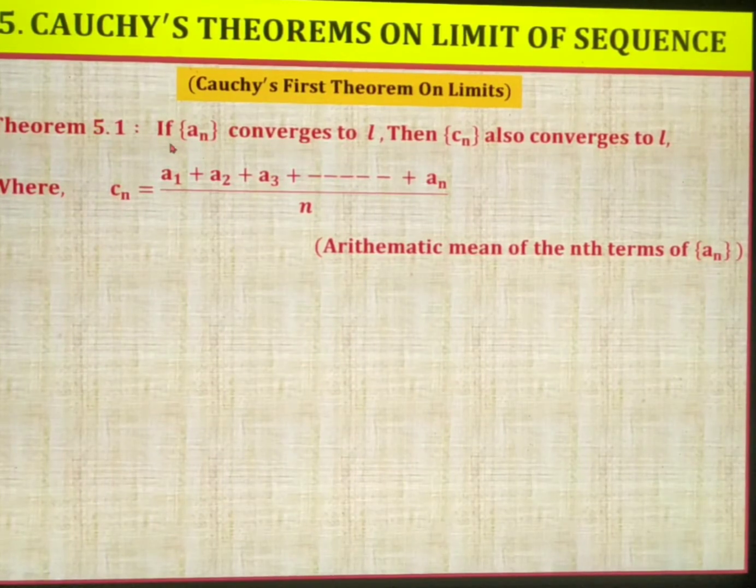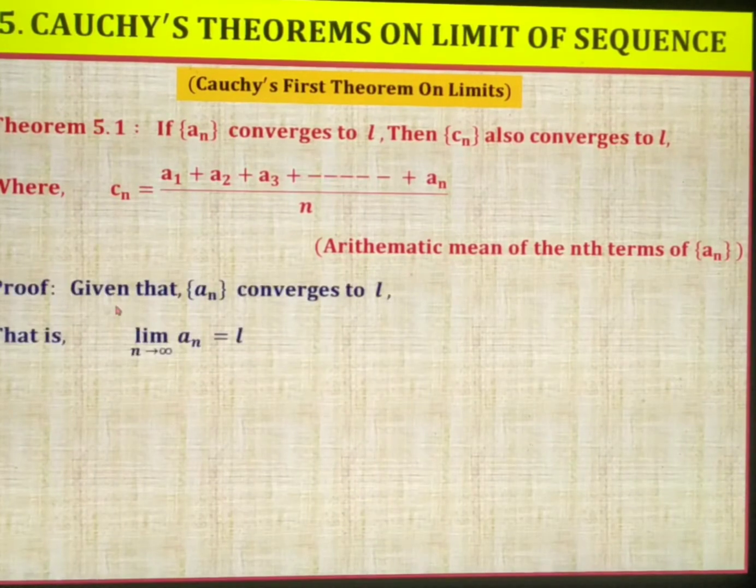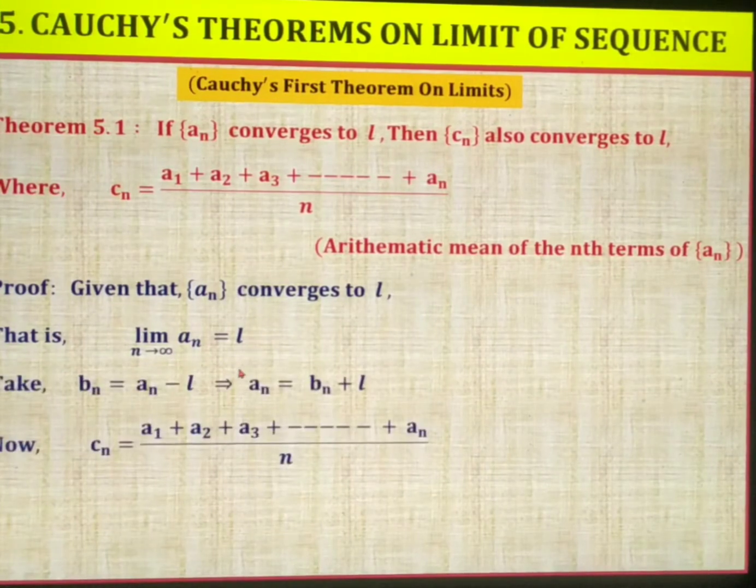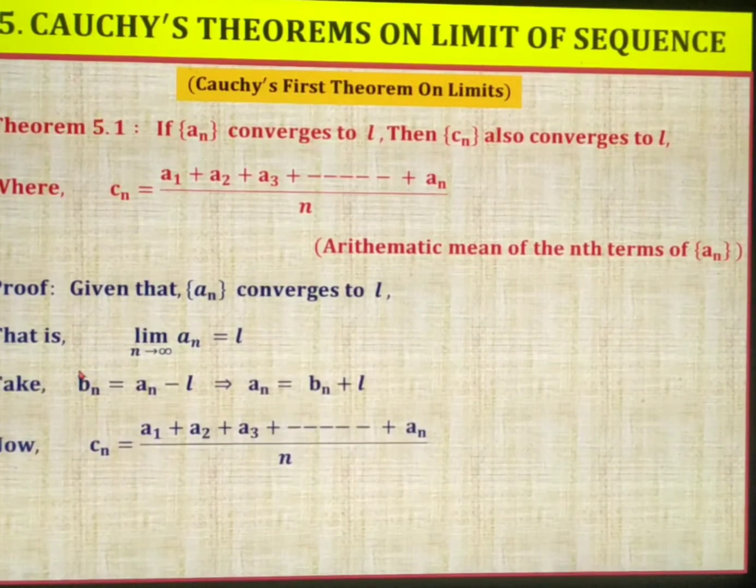Okay, let us go for the proof. First you have to start the proof with what is given. It is given that the sequence an converges to L. It means that the limit as n tends to infinity of an equals L. Now take a new term bn such that bn equals an minus L, or from this we can write an as bn plus L.